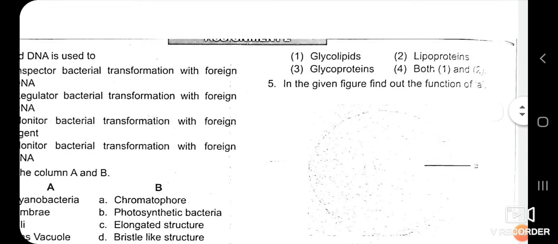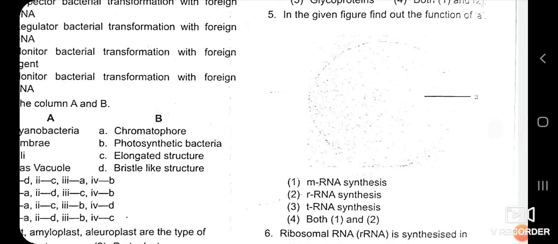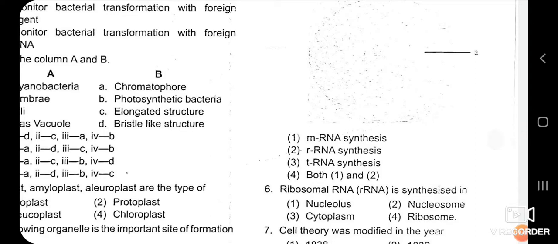Given the figure, find out the function of this cell organelle. We'll first identify this cell organelle, and it is nothing but the nucleolus. After observing the figure of the nucleolus, you have to find the answer. The first option is mRNA synthesis, second rRNA synthesis, third tRNA synthesis, and the fourth option is both 1